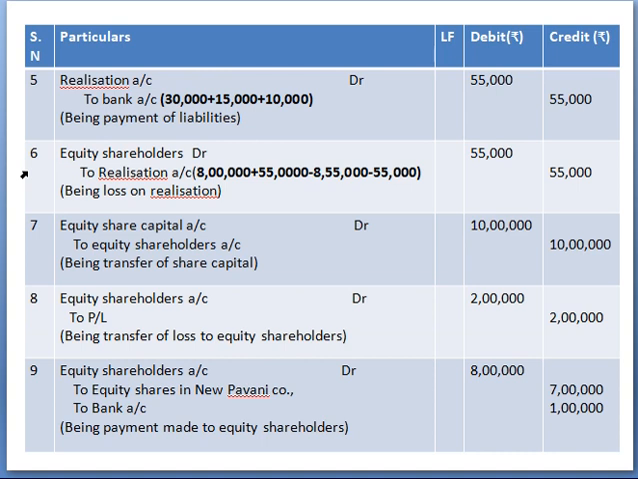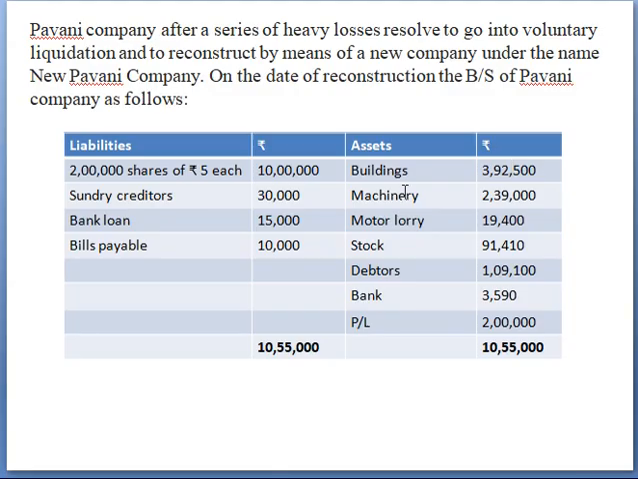Your entry is equity shareholders account debit to realization account, which is 55,000. And next, for the transfer of your capital and reserves and surplus, now check your problem. See here, only capital is there and there is no reserves and surplus on your liability side. But loss is given, right? See, loss entry to be shown separately.